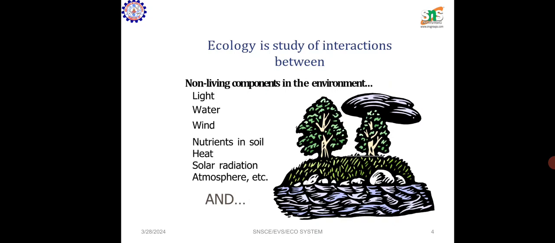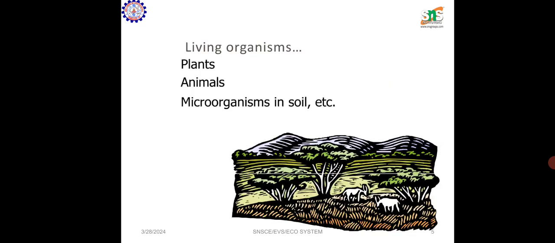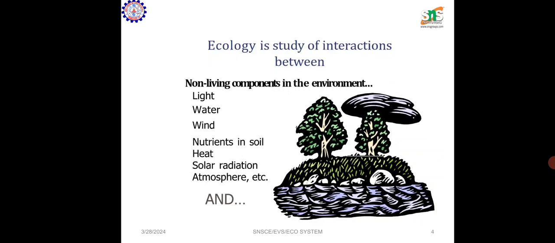Some examples of non-living components are light, water, wind, nutrients in soil, heat, solar radiation, atmosphere, etc. The living components are plants, animals, and microorganisms in soil. So ecology is the interaction between non-living and living organisms.